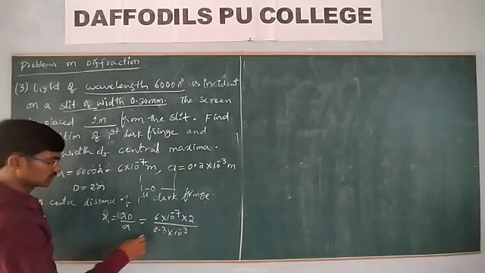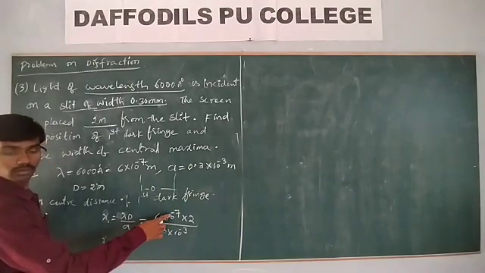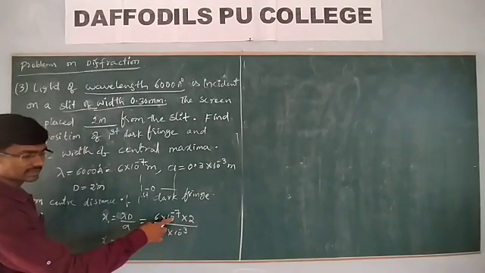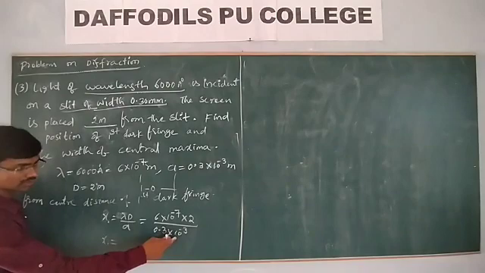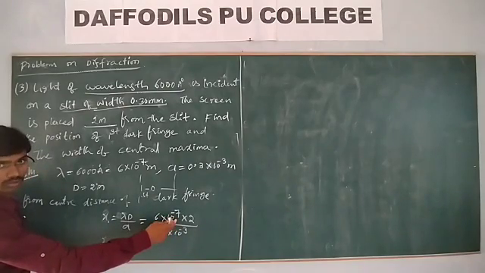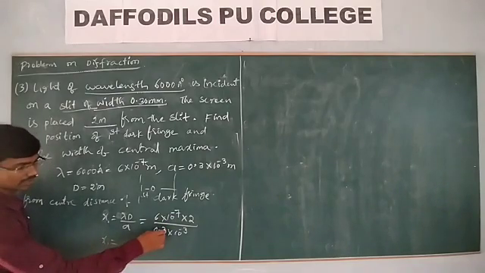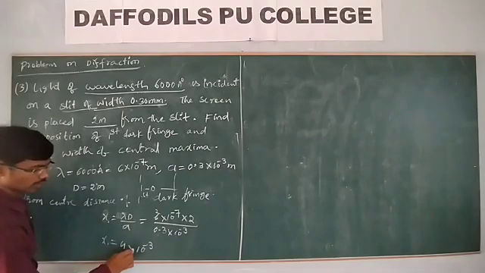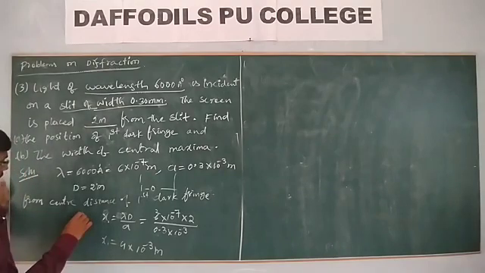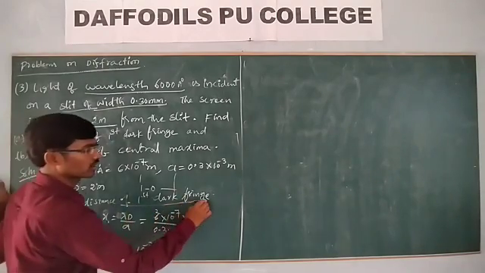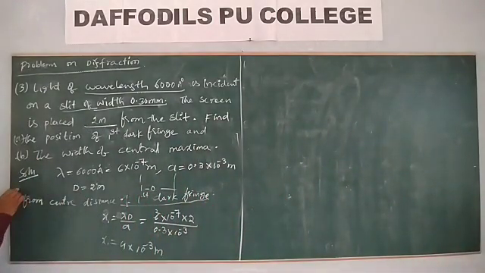Then what do we get? x is equal to 4 into 10 power minus 3 meter. What is it? It is the distance of the first dark point from the central maxima.